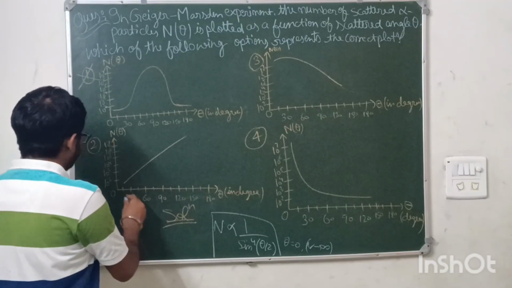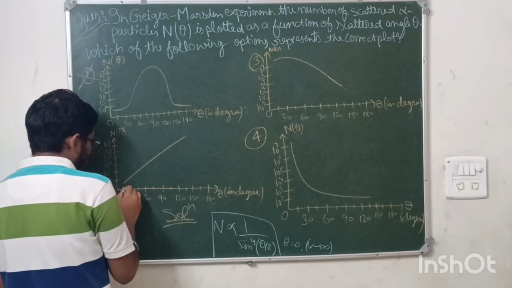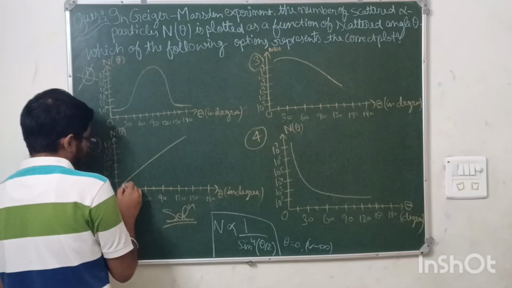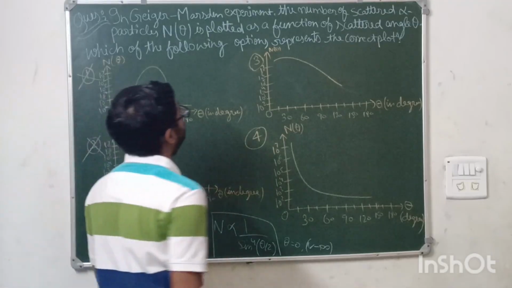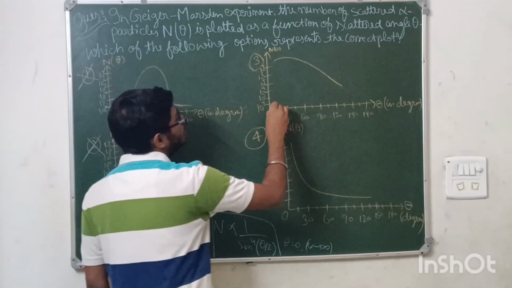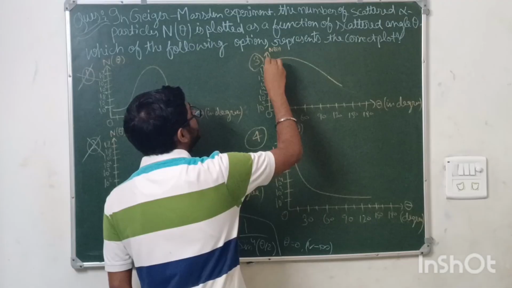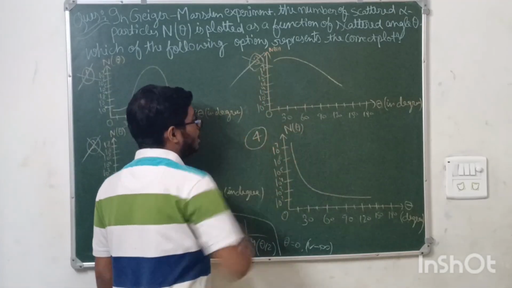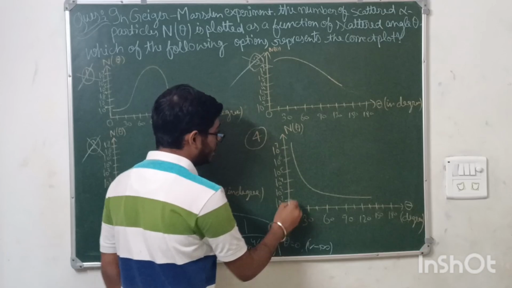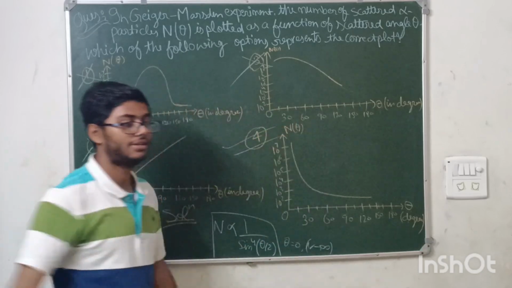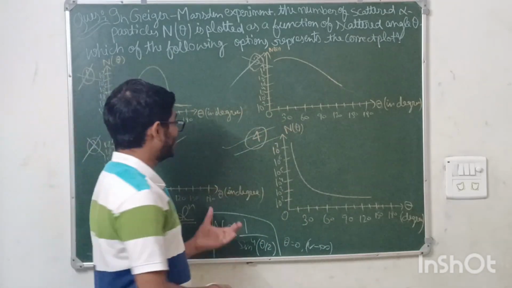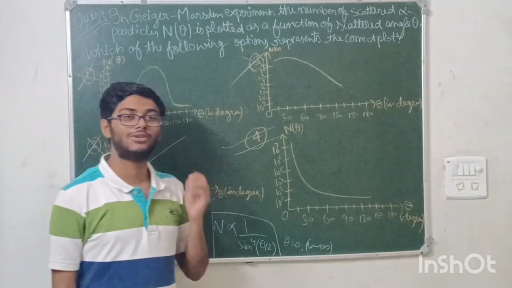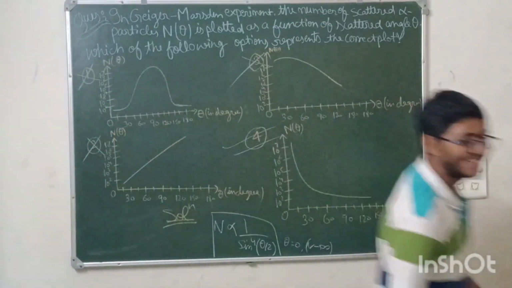Second option, if theta is 0, then N is turning out to be between 10 to the power 2 and 1. No, this is also wrong. Option number 3 is saying if theta is 0, then N is 10 to the power 7 and above. No, it is also not. Last option, if theta is 0, then N tends to infinity. Fourth option is correct. Okay, so this was a very easy question. Less than 10 seconds you can do this question. Okay, moving on to the next question.